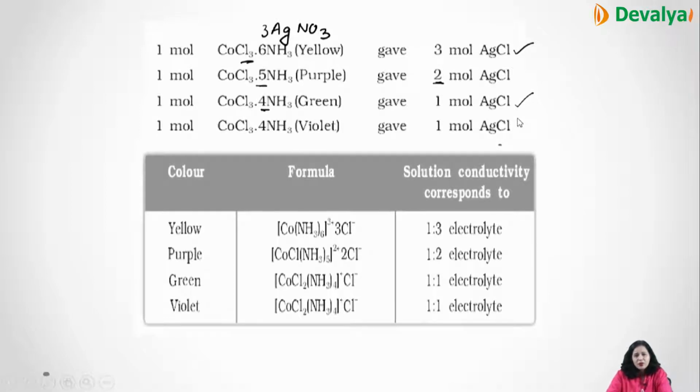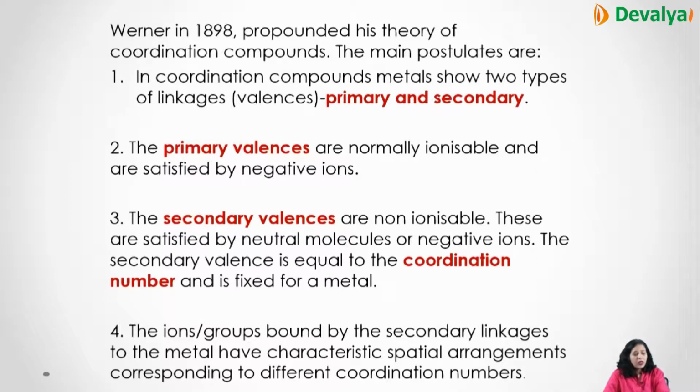Their color also changes depending upon the chloride ions which are present outside the coordination sphere. This square bracket is known as the coordination sphere, which we'll study in detail later on. Now according to the postulates, in a coordination compound there are 2 types of valencies or linkages, primary and secondary.